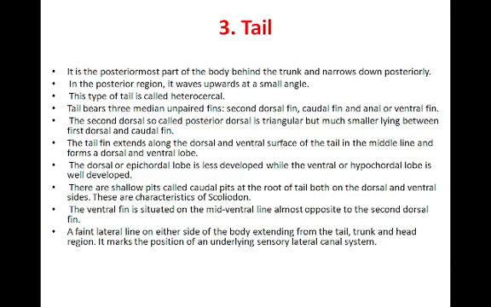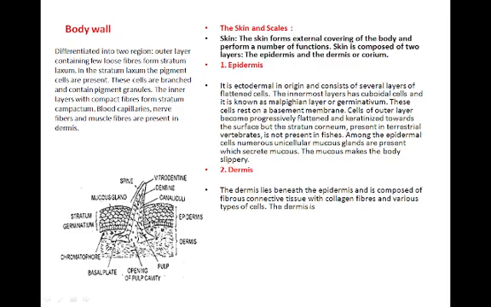Okay, here in this diagrammatic presentation we clearly see the epidermis and the dermis. The epidermis is 2 to 6 layers in thickness. It is ectodermal in origin and consists of several layers of flattened cells. The innermost layer has a specific cuboidal shape of cells. It is known as the Malpighian layer or germinativum. These cells rest on the basement membrane. Here is the basement membrane, and on this basement membrane rest the several layers of epidermal cells.